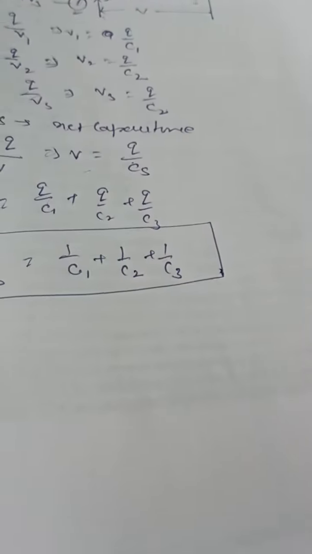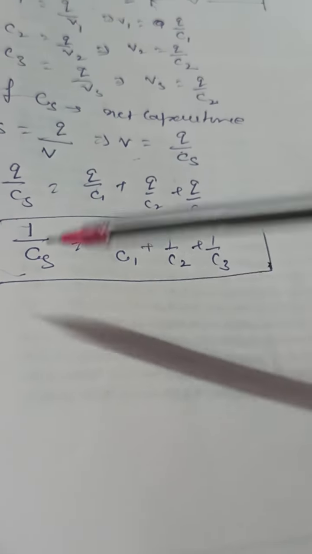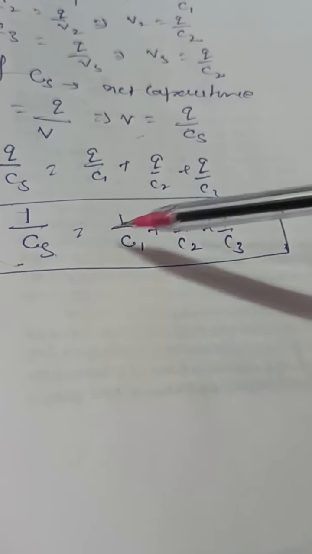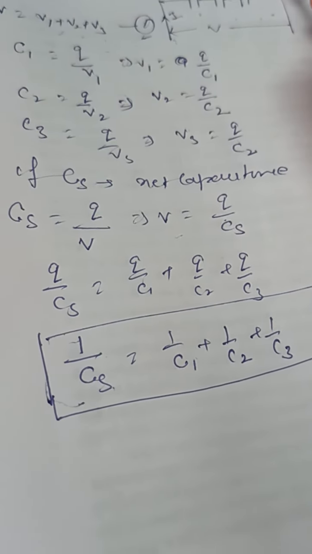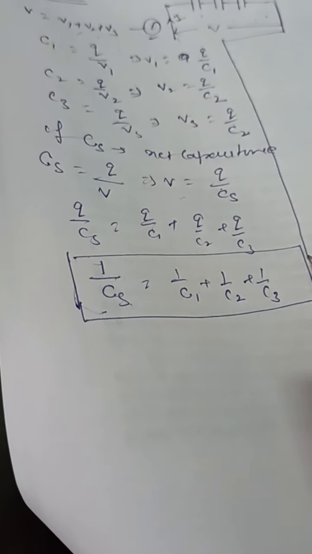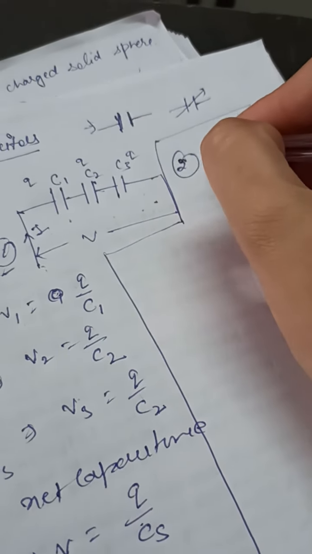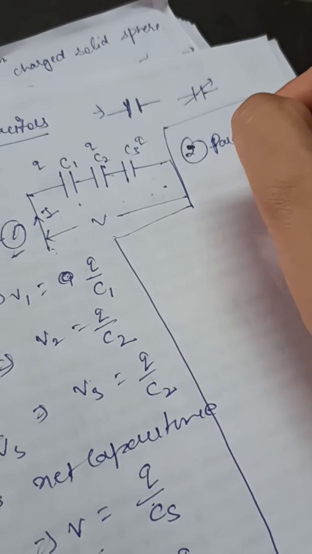This is the formula for the capacitance of the series combination. It means the reciprocal of the net capacitance of the series combination is equal to the sum of the reciprocals of the capacitance of each capacitor. Now the next topic: we have to calculate the capacitance for the parallel combination. The second combination we are going to discuss here is the parallel combination.